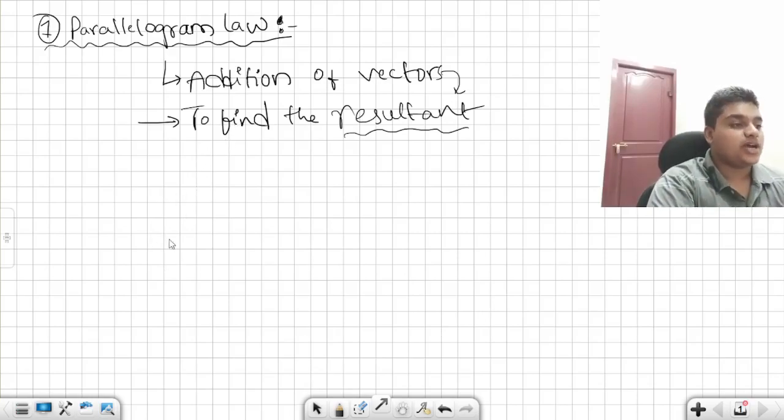Okay guys, let us start with the parallelogram law. What does this parallelogram law state actually?